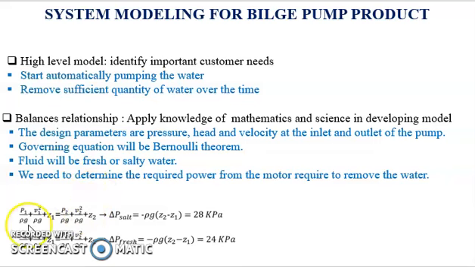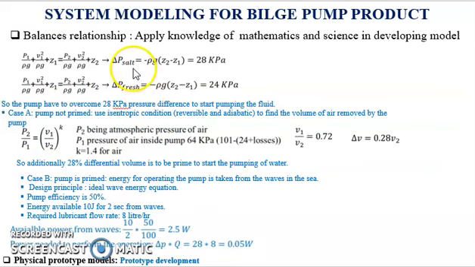Now we need to determine the required power from the motor to transport the water. First we will apply the Bernoulli equation between the inlet and the outlet of the pump. Let us assume that the velocities at the inlet and the outlet of the pump are negligible, so the Bernoulli equation reduces to only the pressure head and the height head. We can then calculate the pressure differential required to transport salty water as 28 kilopascal, and the fresh water pressure difference as 24 kilopascal.